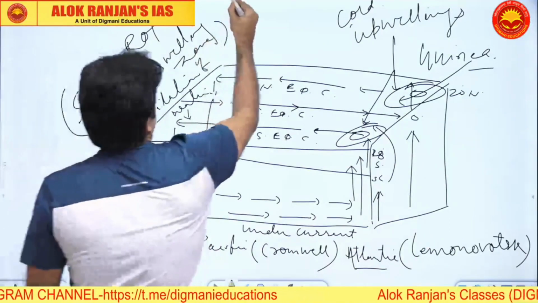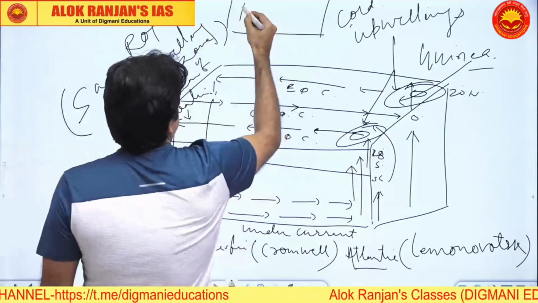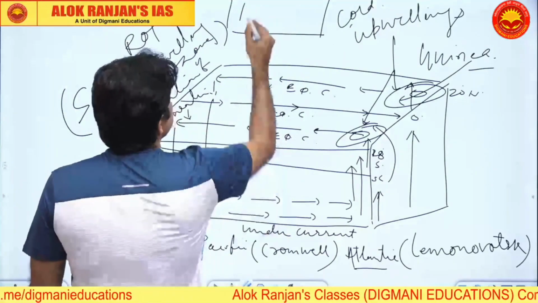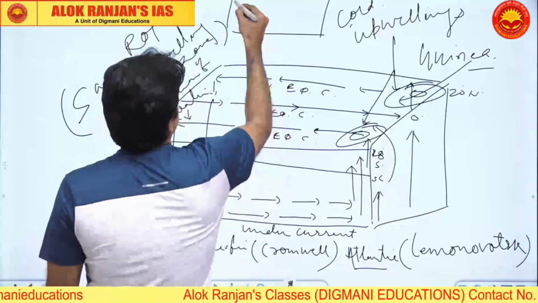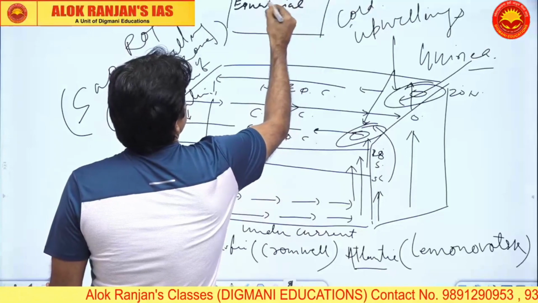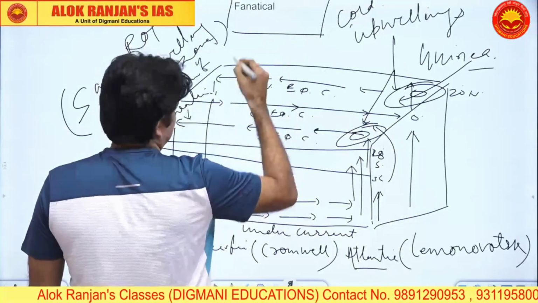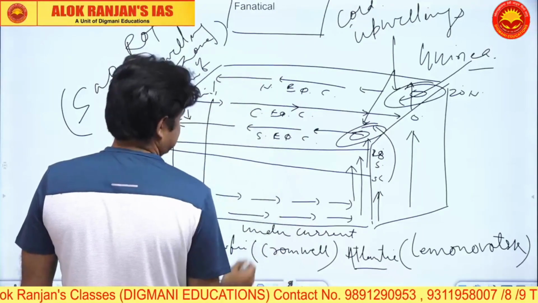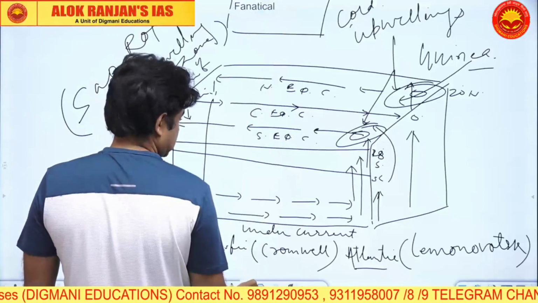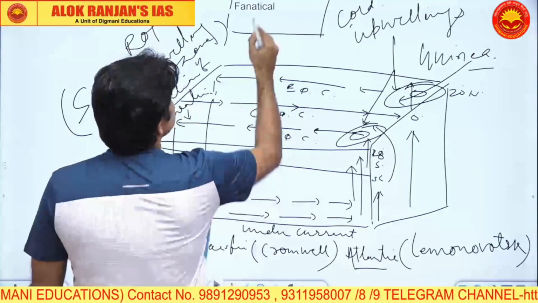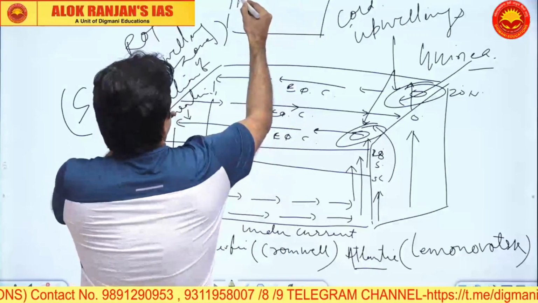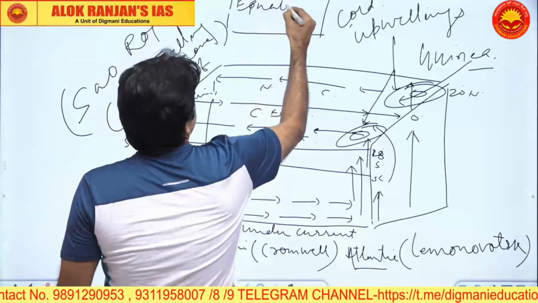If you want to make a title for it, it will be titled equatorial current.